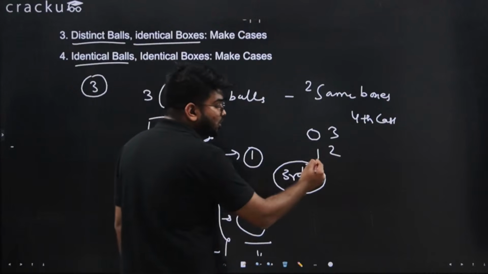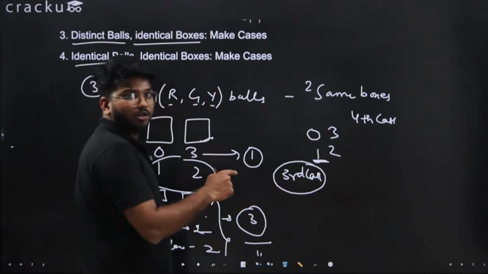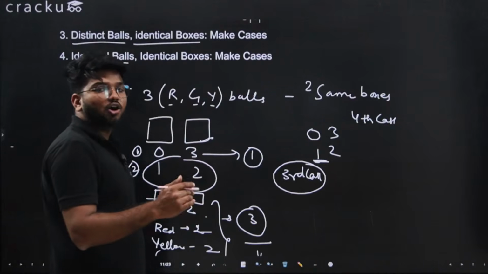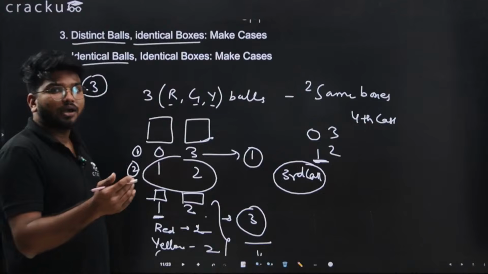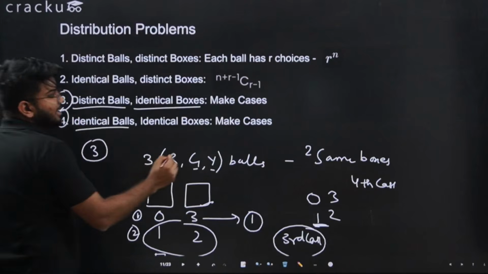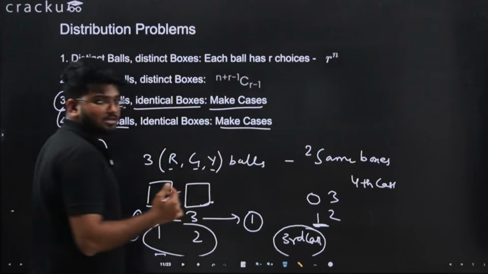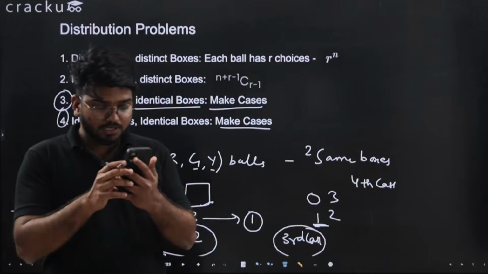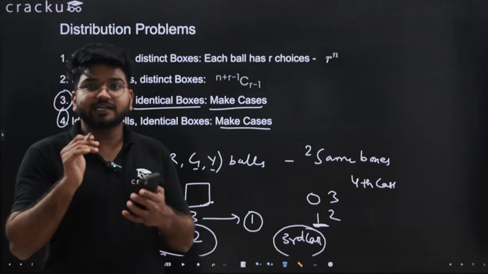When the balls are different, you have to think about which is that 1 ball. That one ball can be either red, or green, or yellow. So in all, the third and fourth cases require you to make cases, and that is what you need to understand, that you should not be missing out on any of the important cases.